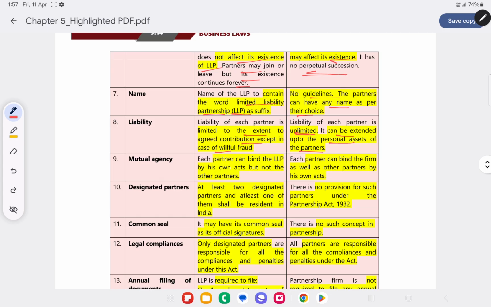If at all the assets of the firm are not sufficient to meet the liability, in that case the liability will be extended even to the personal assets of the partners, from which they will have to contribute.